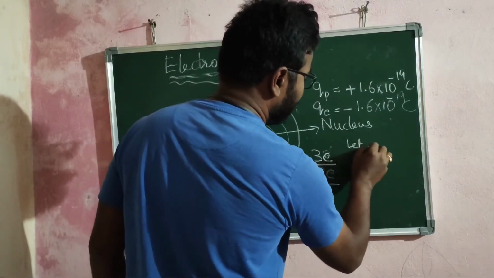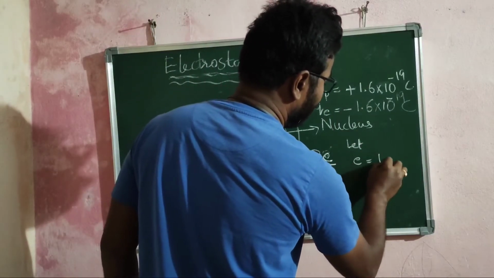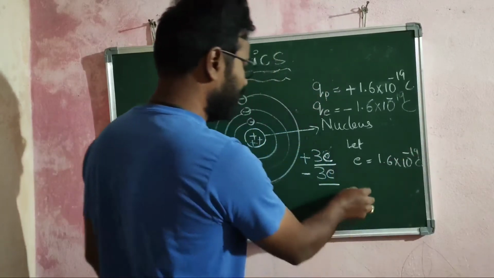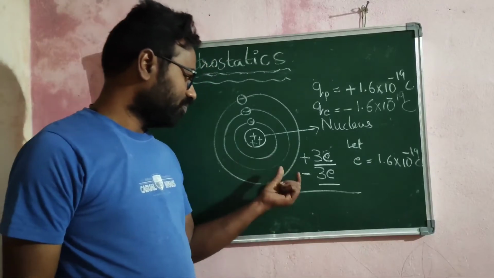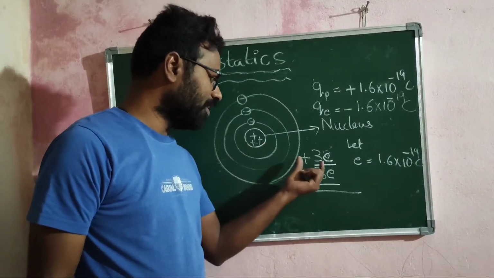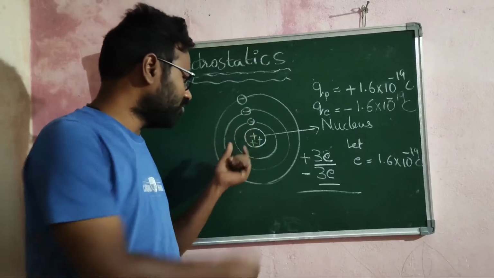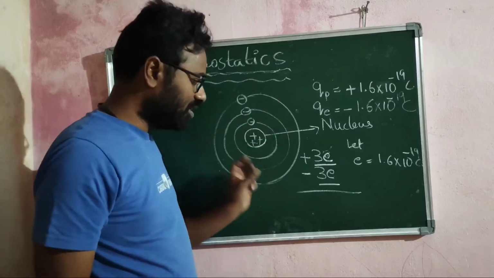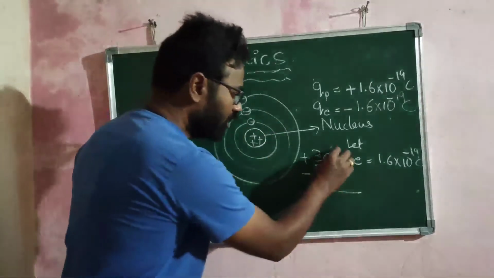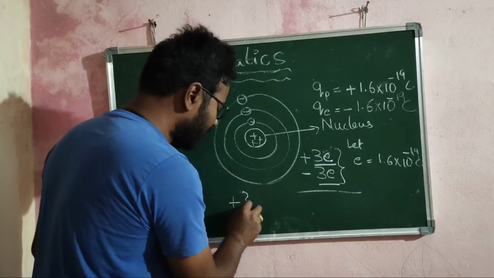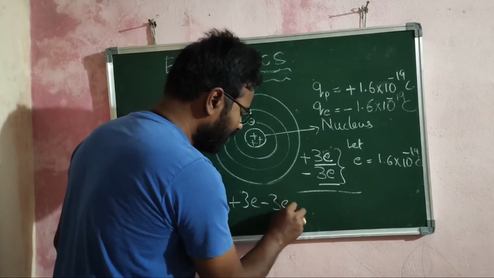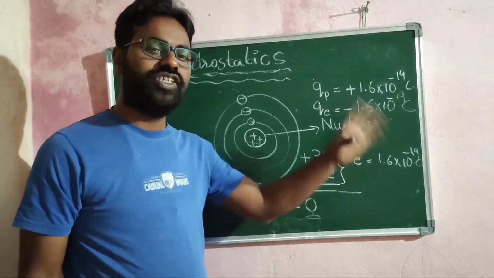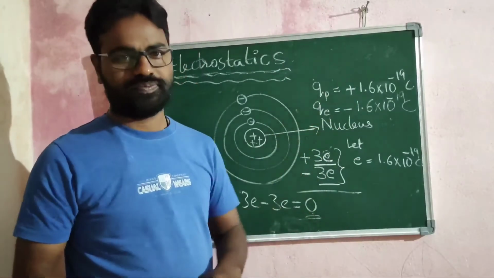Let e be 1.6 into 10 to the power of minus 19 coulomb. That means the nucleus has a charge of plus 3e. The electrons revolving around this nucleus have a net charge of minus 3e. So the net charge of the atom is plus 3e minus 3e, which is equal to 0. The net charge of an atom is 0. It is a neutral one.